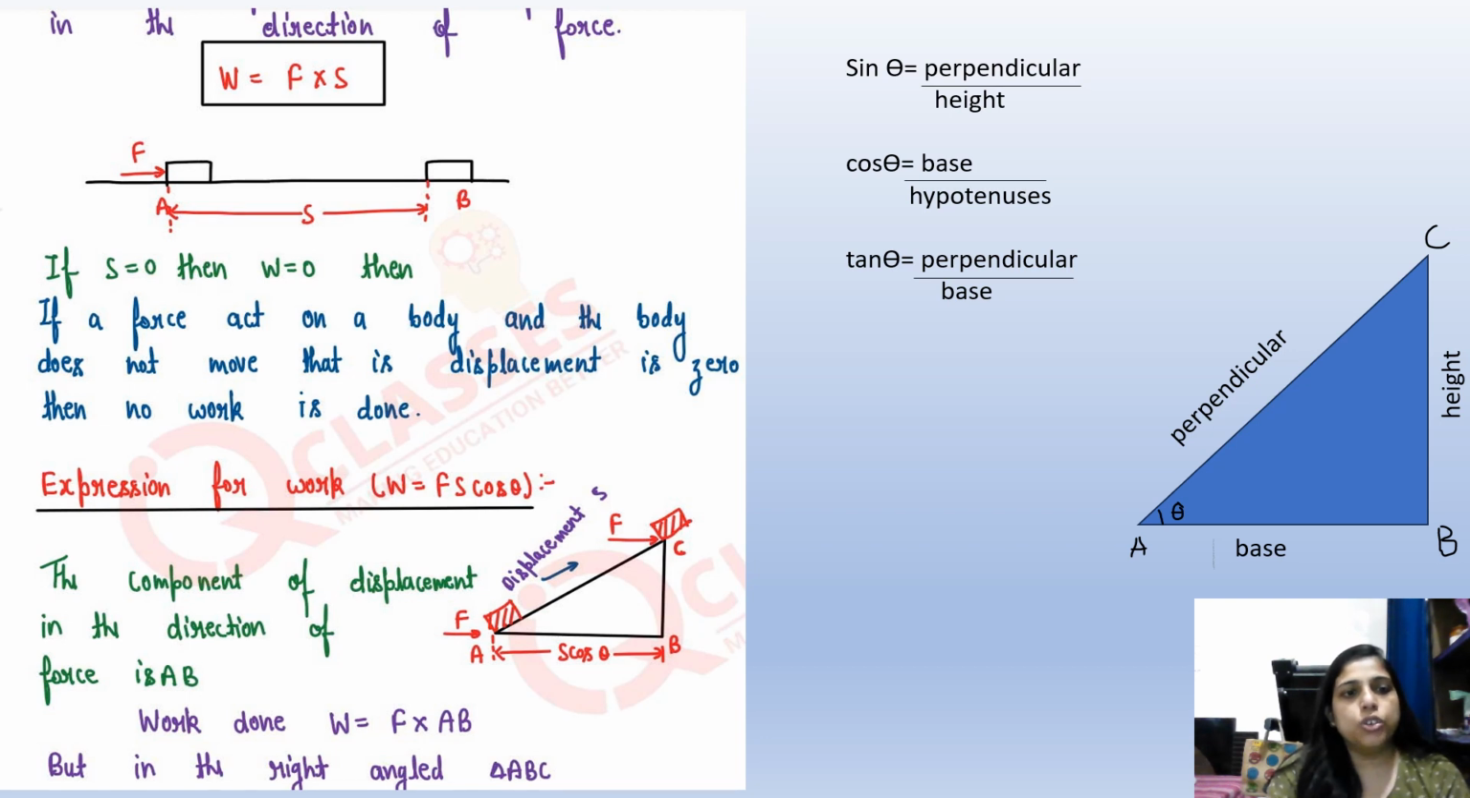Okay, so if in this condition the displacement is 0, then the work done will be 0, because whenever we multiply 0 with anything, it will eventually be 0. Okay, here the exact expression of work, that is dW is equal to F into S cos theta. Okay, cos theta can be replaced by sin theta. It depends on the value what we have to calculate. Okay, it is the right angle triangle.